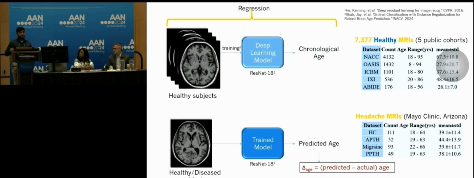And typically in literature, people have trained the models by regressing the age values on top of healthy subjects using a deep neural network. And then once the model is trained, you give it a diseased subject to predict the delta age values, which is the predicted age minus actual age.